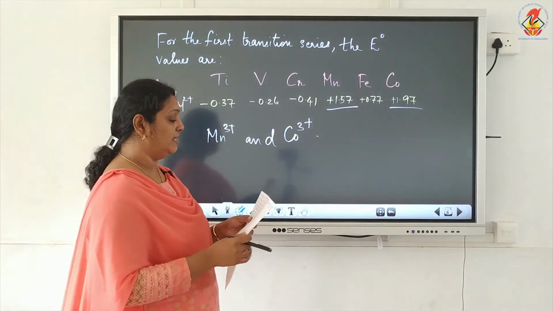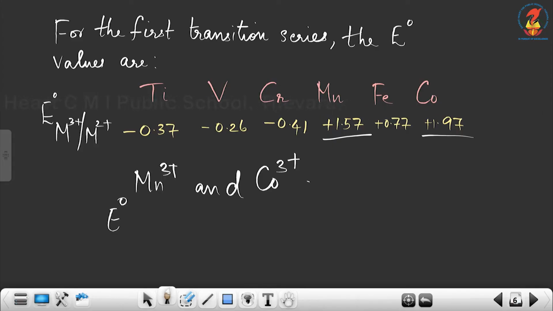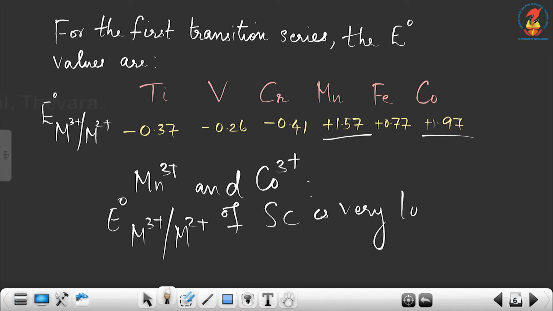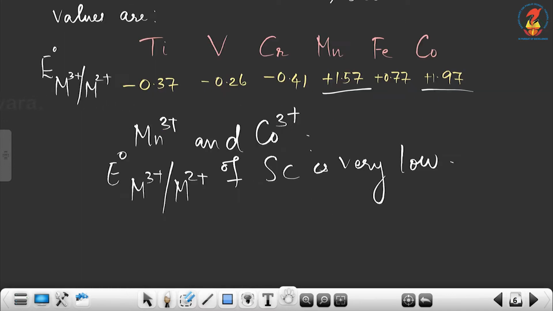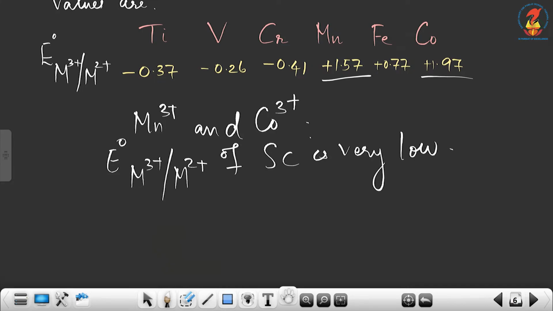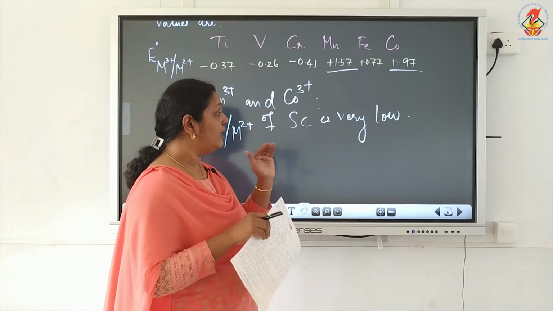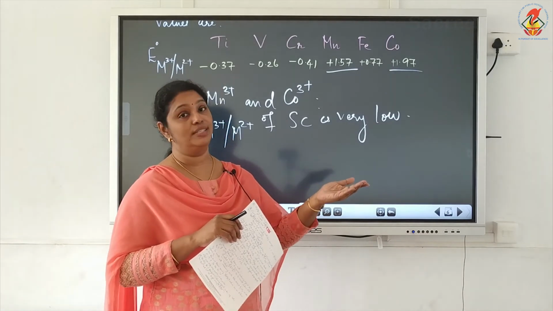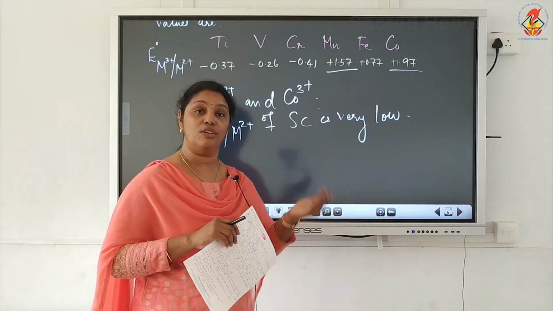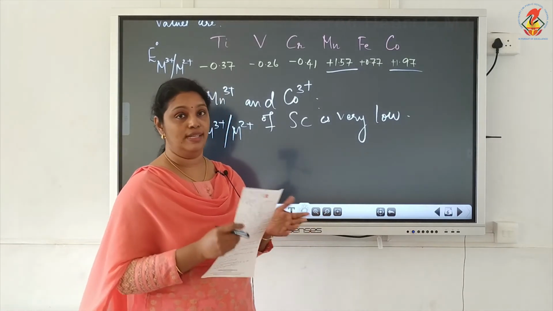Now, the second question is that E0 of M3+/M2+ for scandium is very low. I have not written the value, but if you look in the books, you can see that the E0 value of scandium is very low. Very low means the high oxidation state is stable.